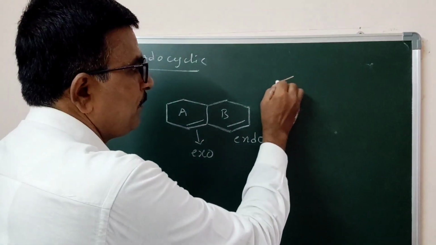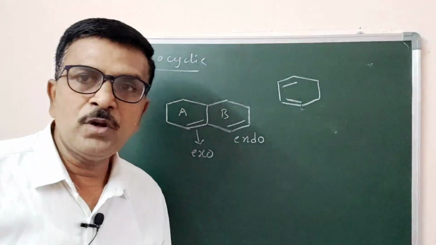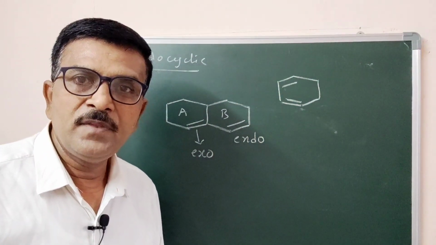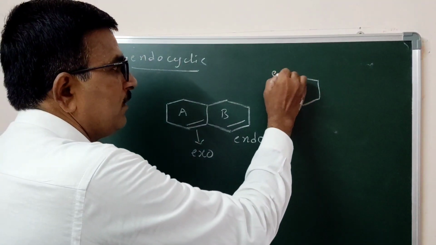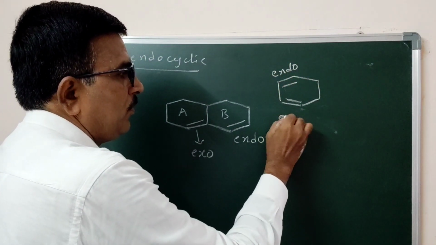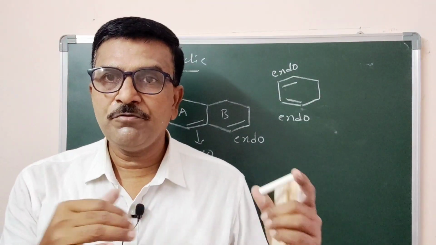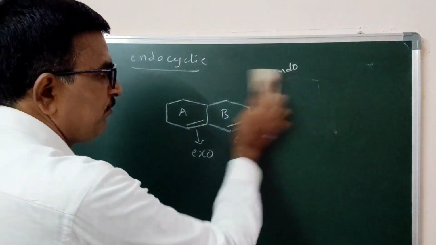Similarly, you take these two. The two double bonds are conjugated but not attached with any ring. They are inside the ring. Endocyclic. So these are the Woodward and Fieser rules. Are you following? In brief,